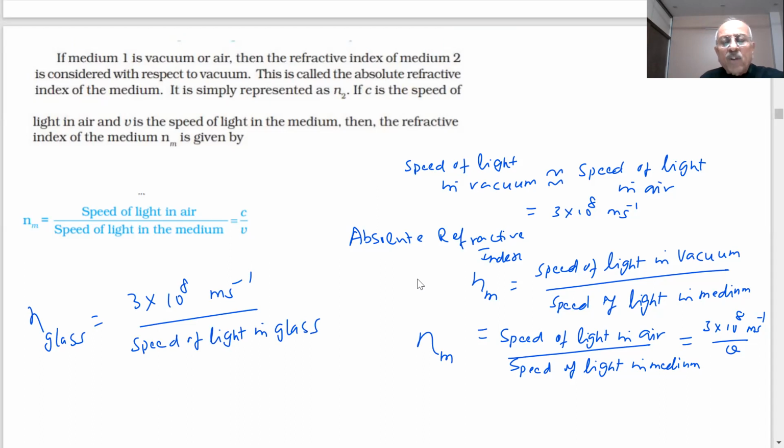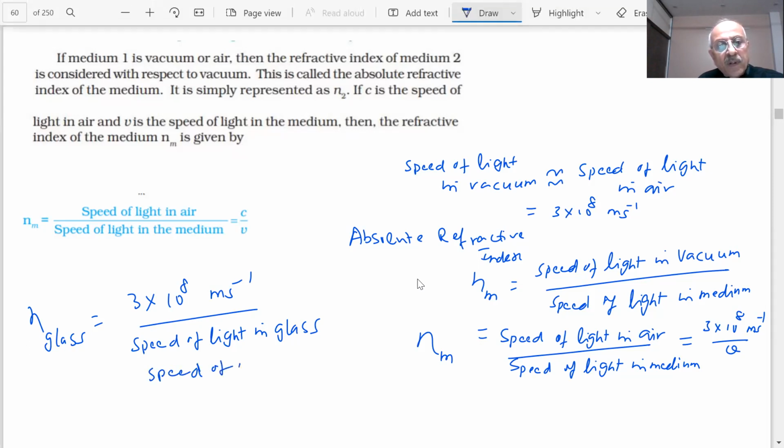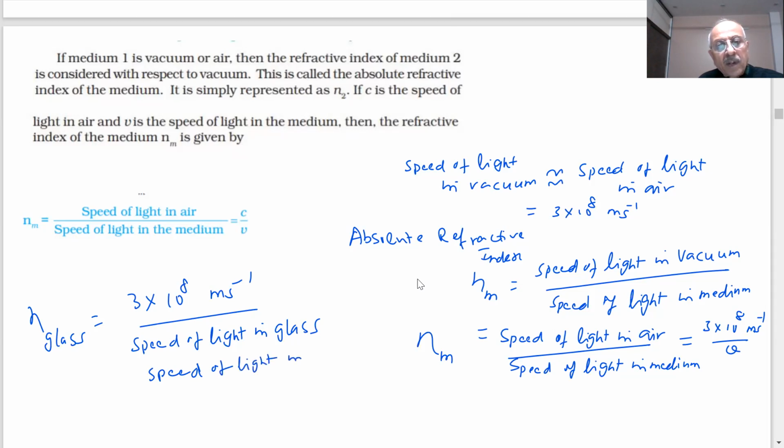Now this speed depends on what? This depends on the density of the medium. If the density of glass is more, the speed will be less than this. So if we know the speed of light in glass, then we can easily find the refractive index. Supposing the speed of light in glass is 2 into 10 power 8 meter per second.